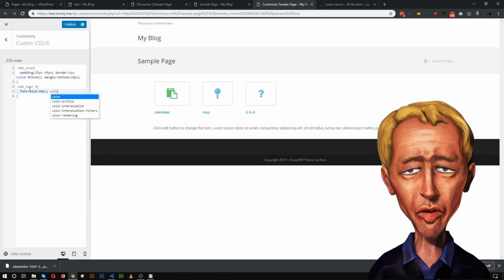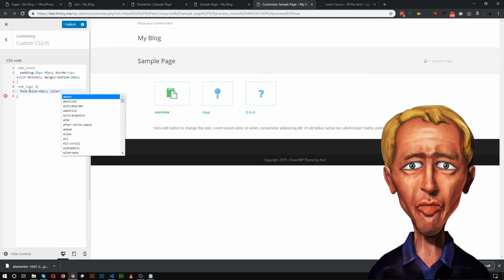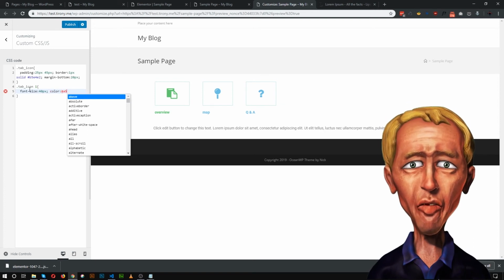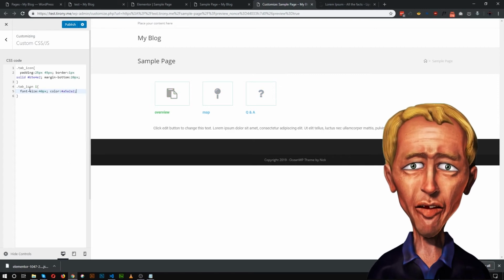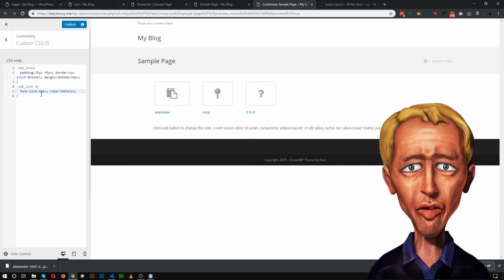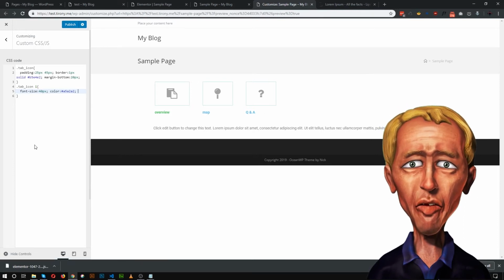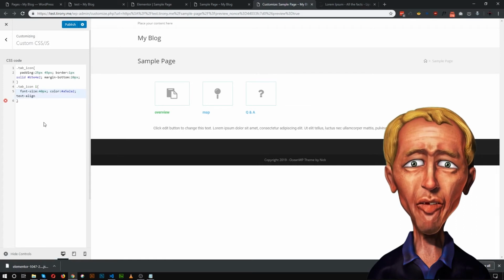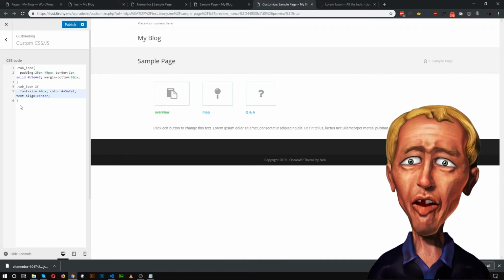and let's change the color. So let's change the color to something grayish color. I'm giving it A5, A2, A2. So this is a good color for our icon, and let's make this icon aligned in center. So text align center. So now our icon is ready.